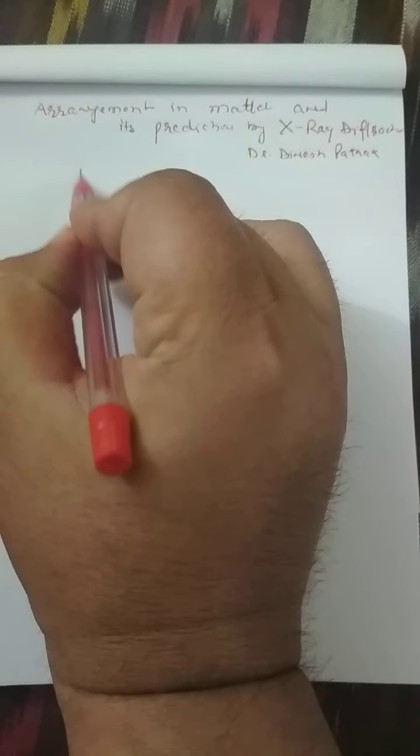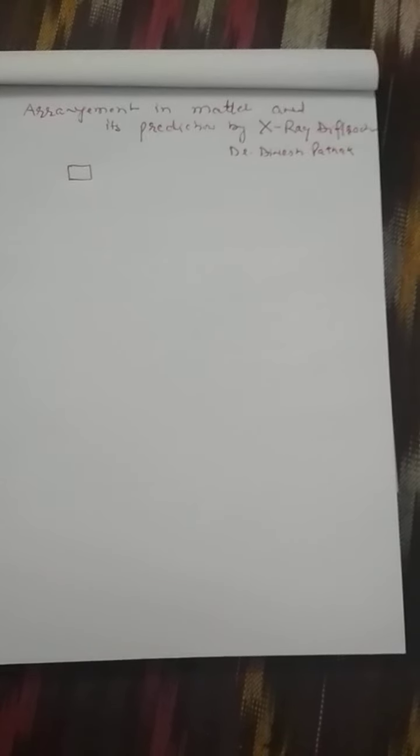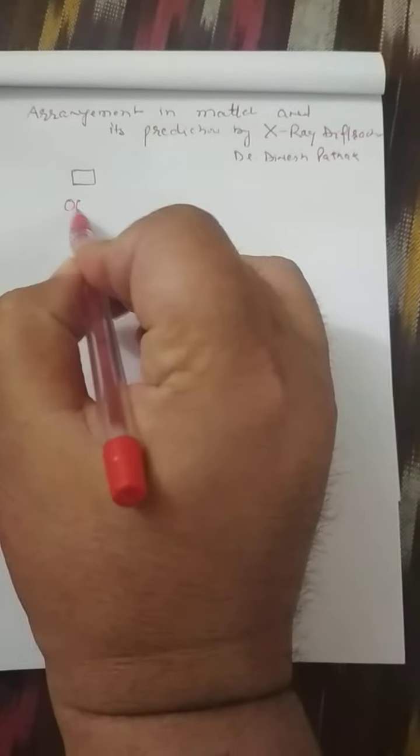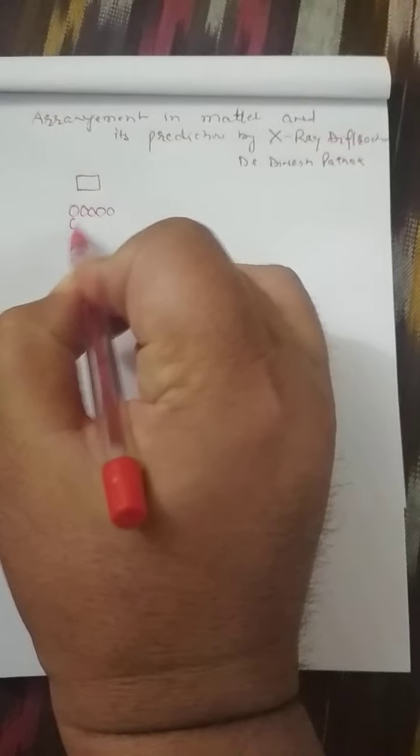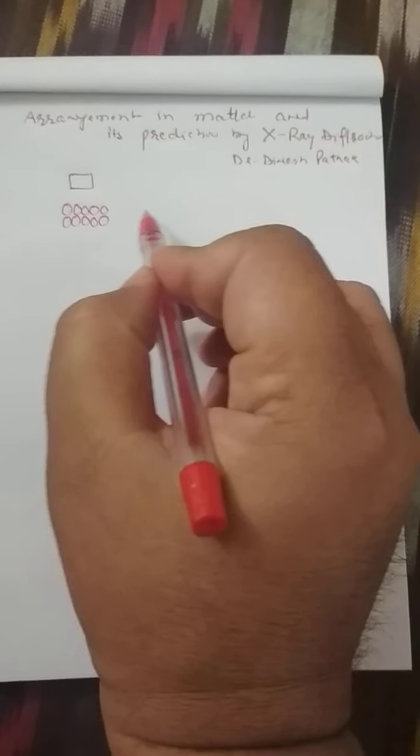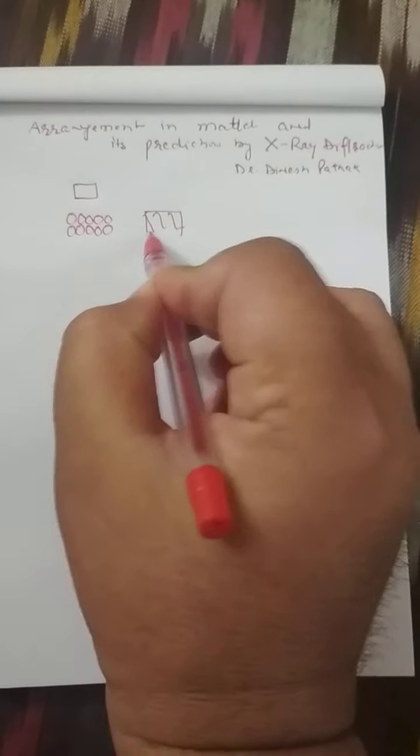Now we understand that if we have a solid, then further it can be said to be made up of a system of arranged atoms, and atoms which are not arranged. If the atoms are arranged in some fashion, then we define them as crystalline, and if there is no arrangement, then we say the system is amorphous.